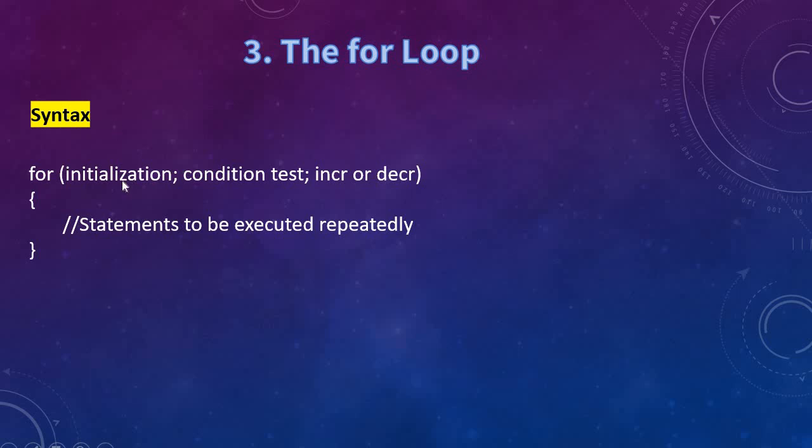And the initialization will be done at the entry point, that is while the control enters the for loop at the first time, the variable will get initialized. And for the remaining iterations, the initialization part will not be executed. Directly condition checking and increment decrement will be done. Initialization for the first time it will be done. Okay. So if the condition is true, automatically the set of statements will be executed, and if the condition is false, automatically it will come out of the loop.